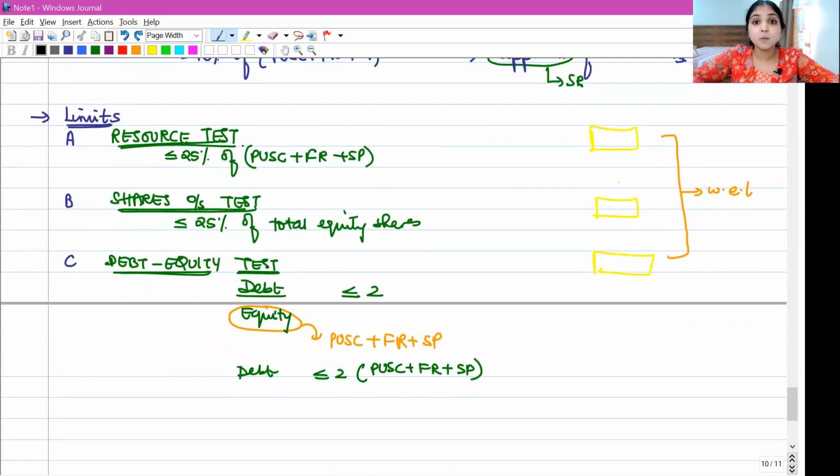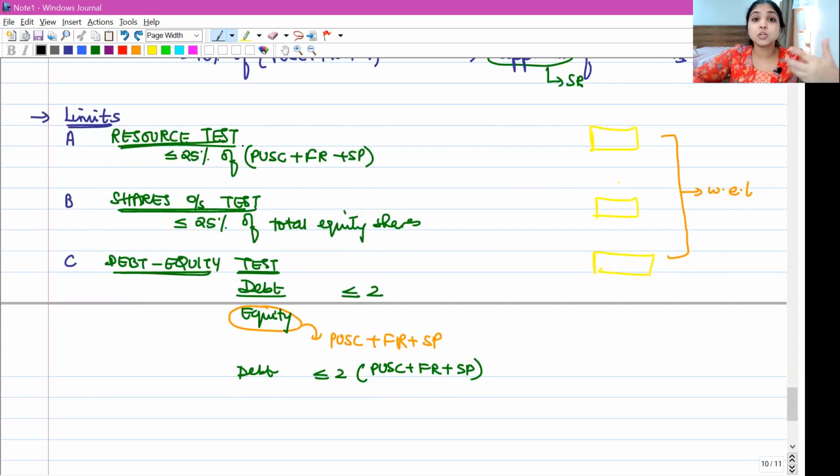And then we learned that there is a limit at the maximum. How many shares, how many securities can my company buy back? There is a limit. There are in fact 3 limits. So all the 3 limits, independently calculate. See what is the number you get. Pick the least of those 3 numbers. That would be the number of shares that the company can buy back.